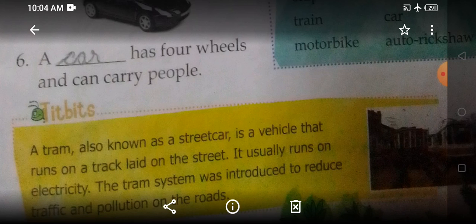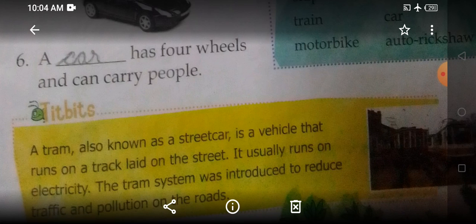Here are the options in the 6th bracket, and then we will read the last bit in your page number 25. A tram, also known as a streetcar, is a vehicle that runs on a track laid on the street. It usually runs on electricity. The tram system was introduced to reduce traffic and pollution on the roads. Again we will read this.